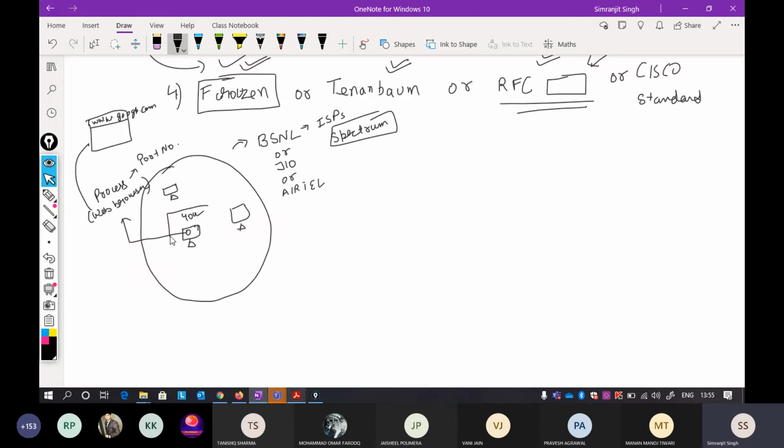Suppose this is your computer network, you are standing here, and there are other machines also in the network. I'm only talking about this one. When you write www.google.com, suppose google.com is situated not in India but in another country, and the server nearest to you is situated in Japan.